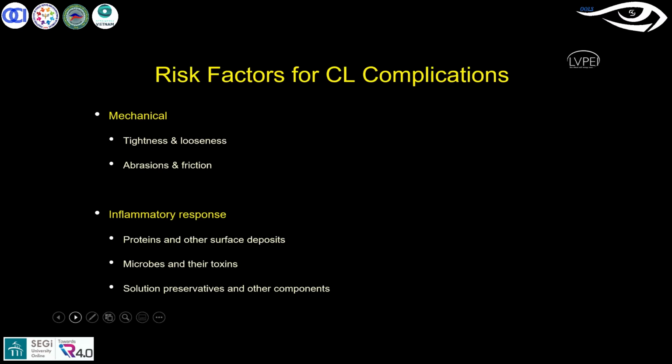Another risk factor is inflammatory responses. The inflammatory responses could be because of the deposits, which I already discussed, or because of microorganisms. The microorganisms develop toxins and penetrate through the contact lens and the corneal tissue and develop an inflammatory reaction. We'll discuss further how that mechanism acts. Another could be the solution. If you have strong preservatives, they definitely irritate the ocular surface. That can lead to toxic reactions, more symptoms, and clinically the ocular surface will be disturbed as well.